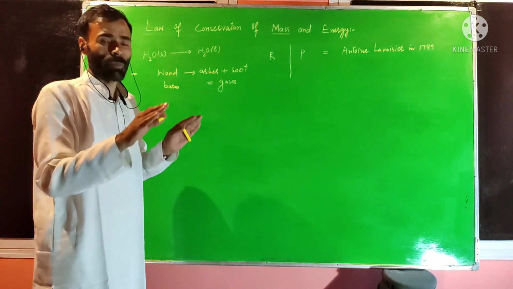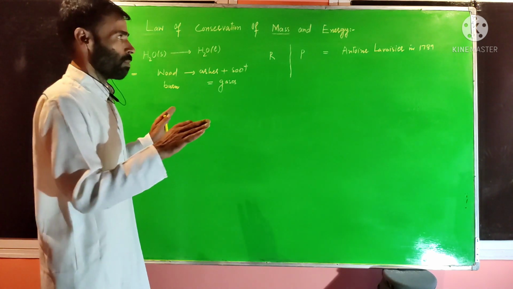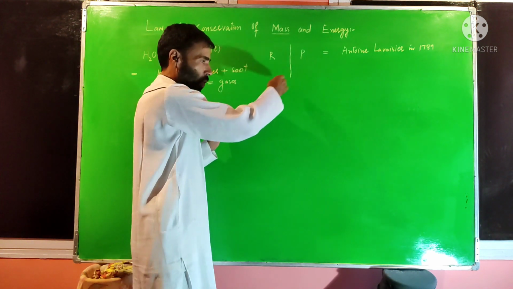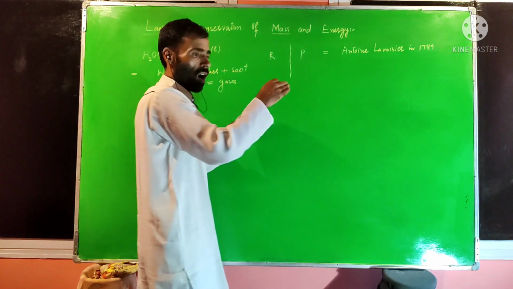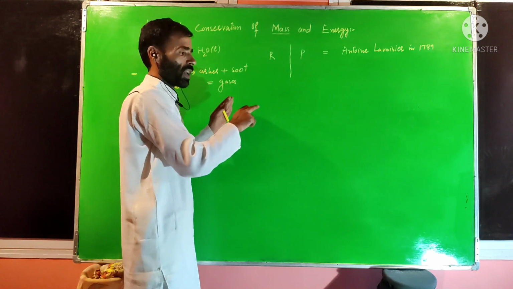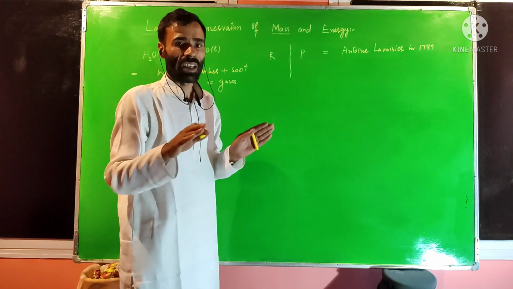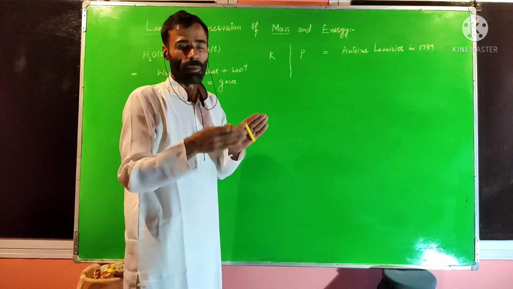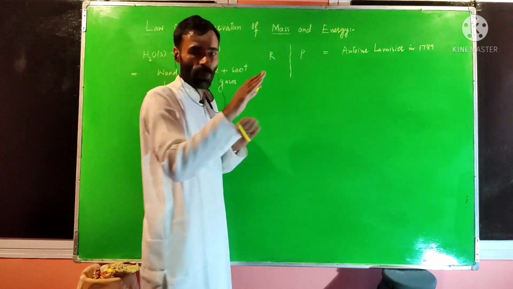In an isolated system, the total mass before any physical or chemical change is equal to the total mass after the change. In simple words, the total mass of an isolated system remains constant. We can take the best example of an isolated system, that is the universe. We can say in the universe, total mass remains constant.